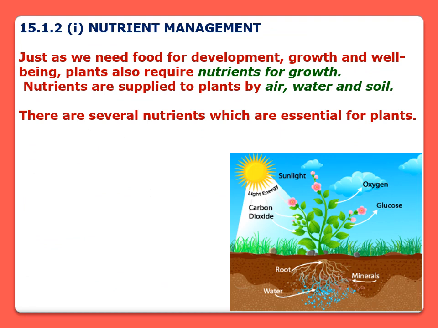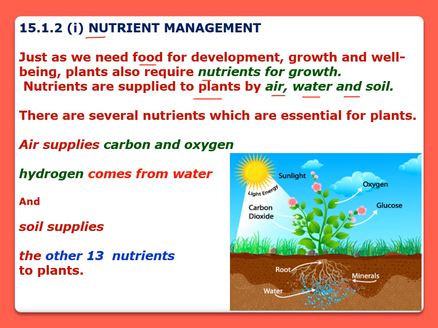The first subtopic of this topic is nutrient management. Just as we need food for development, growth, and well being, plants also require nutrients for growth. Nutrients are supplied to plants by air, water, and soil. There are several nutrients which are essential for plants. Air supplies carbon and oxygen to the plant. Hydrogen is taken from water, and plants take 13 nutrients from soil. Okay.